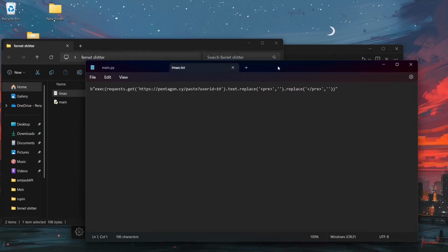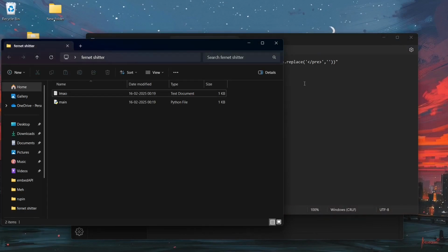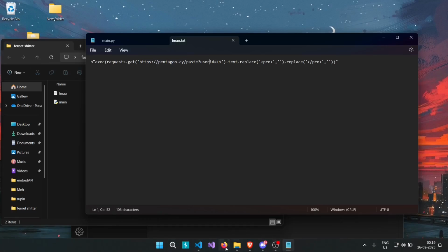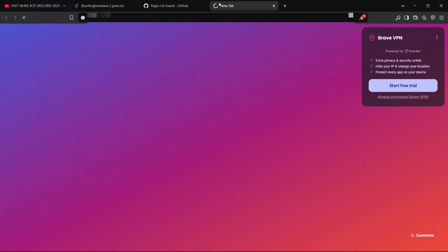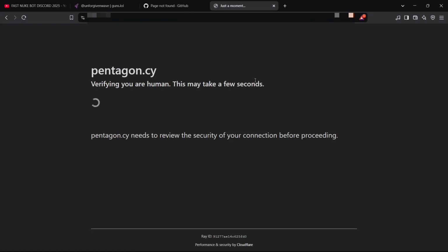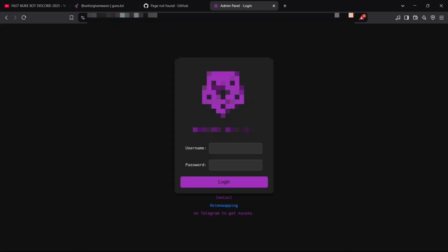There we go. Okay, this is another Fernet thing. This is not really Fernet. I think he is getting some sort of executable from this URL, pentagon.cy. Now I'm pretty sure when I visit this site, this is going to be some sort of business hiding a malware campaign behind it. Suspected phishing. Ignore and proceed. This does have Cloudflare on it. So okay, Pentagon stealer. There we go.